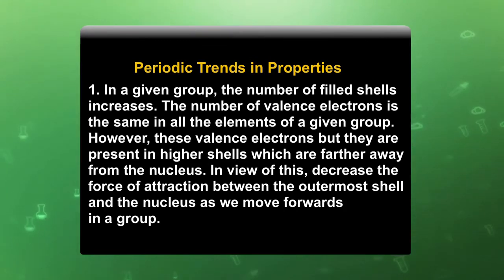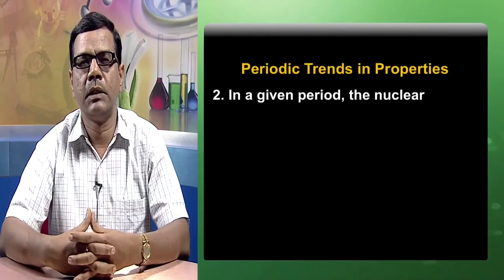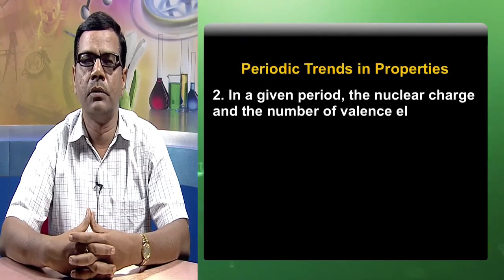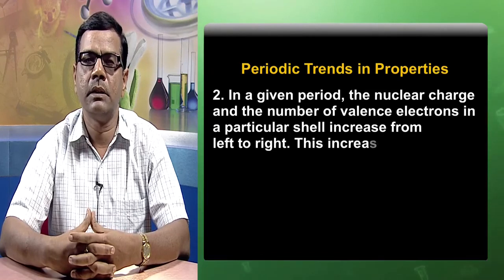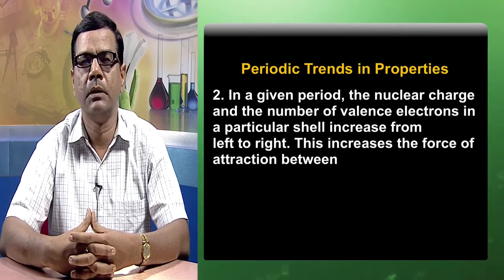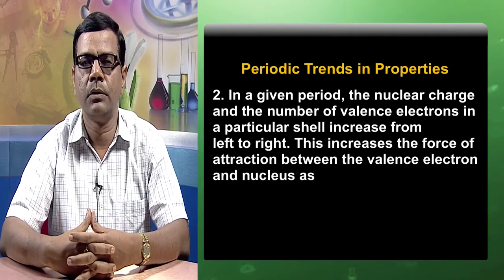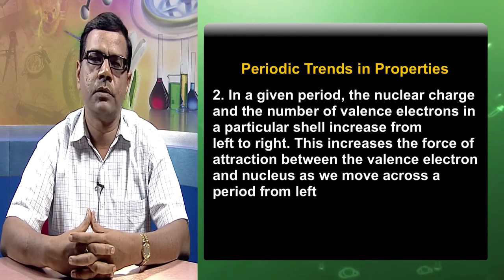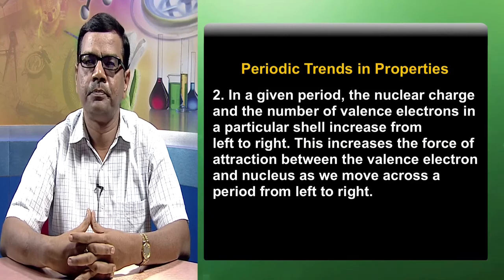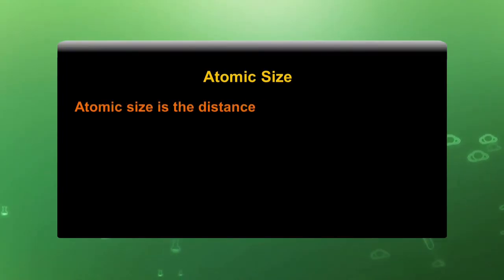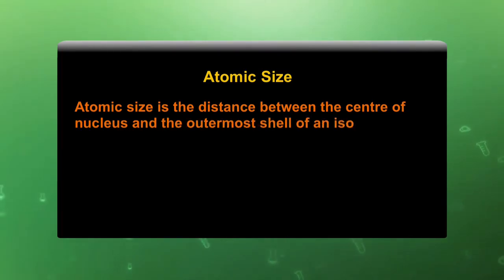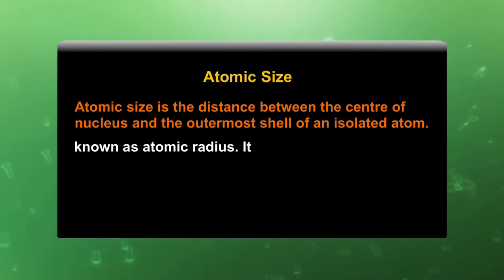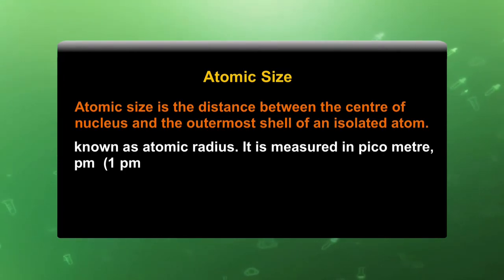In a given period, the nuclear charge and the number of valence electrons in a particular shell increase from left to right. This increases the force of attraction between the valence electrons and the nucleus as we move across a period from left to right. Atomic size is the distance between the center of the nucleus and the outermost shell of an isolated atom. It is also known as atomic radius and it is measured in picometers.